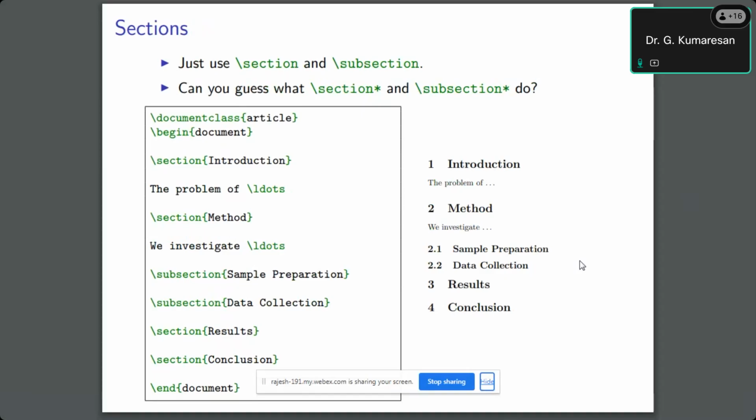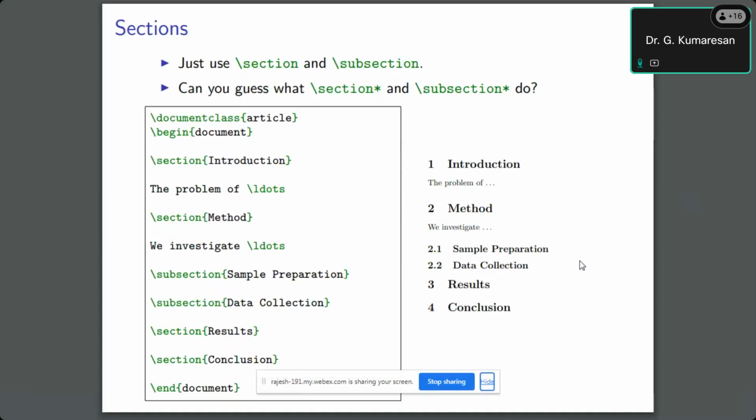Suppose you want to get three dots after the text. The command is \ldots, which puts three dots continuously. Similarly, for subsections there is a separate command, \subsection. After that we close the document.